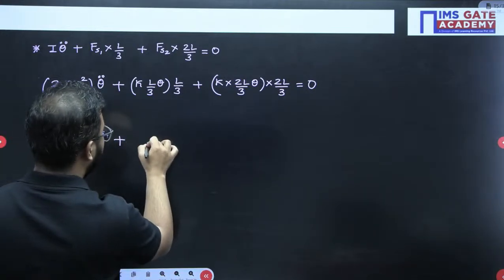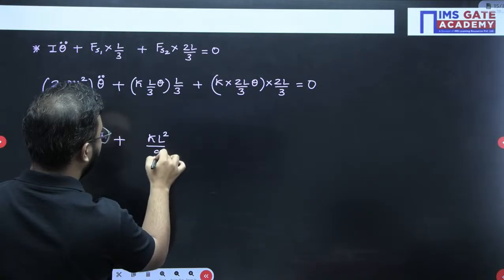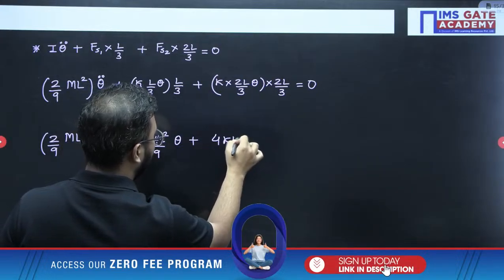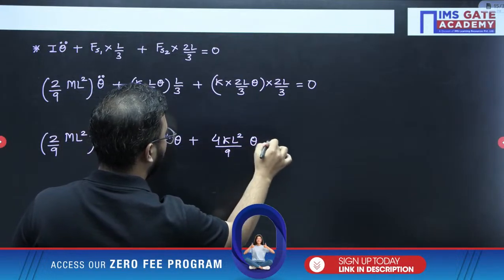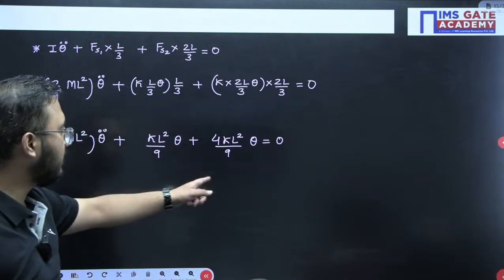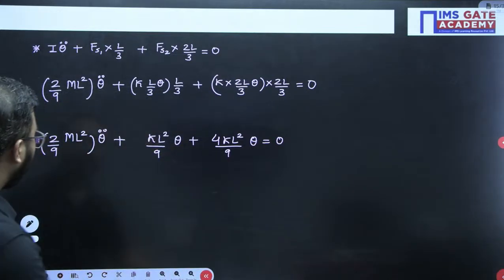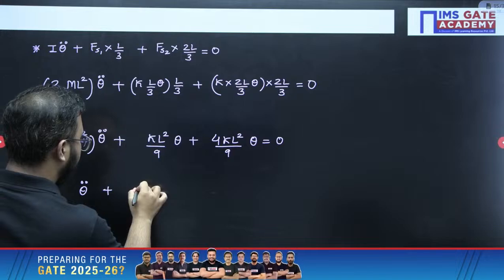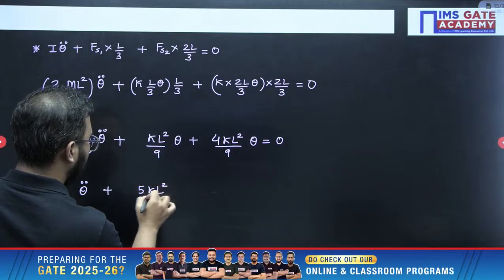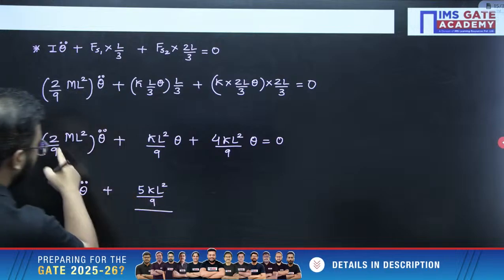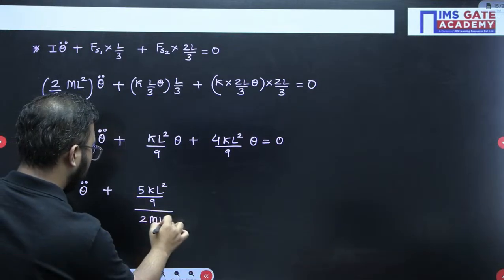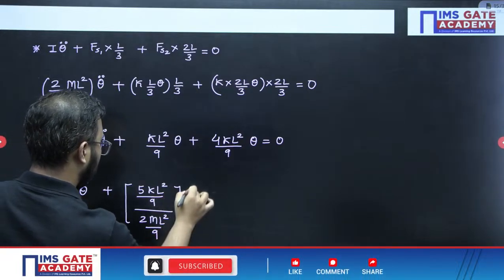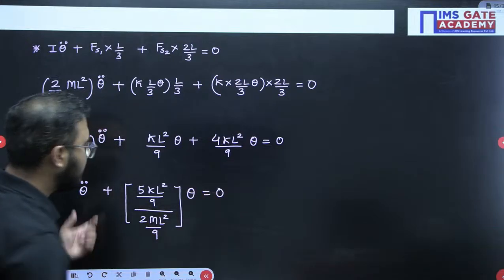So this would be KL square by 9. This one would be 4 KL square by 9, and this is KL square by 9. Now theta double dot will be written as 5 KL square by 9 divided by 2 ml square by 9. This is the standard format.